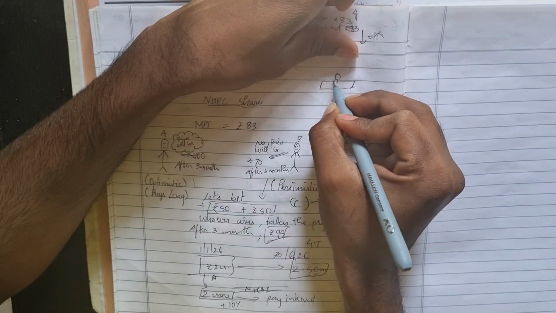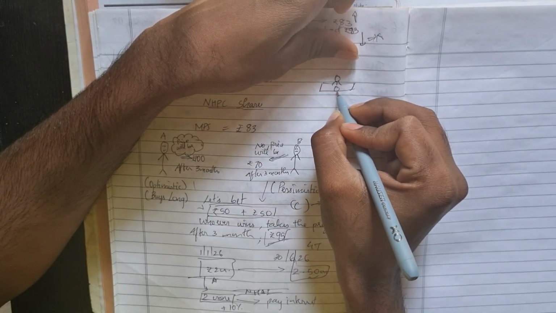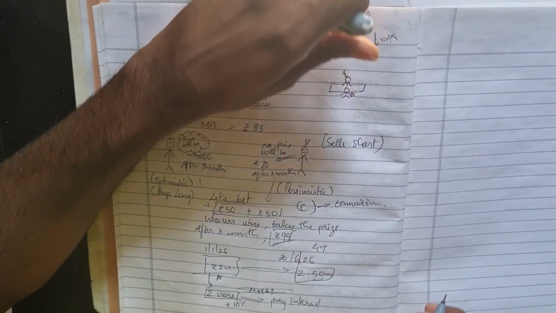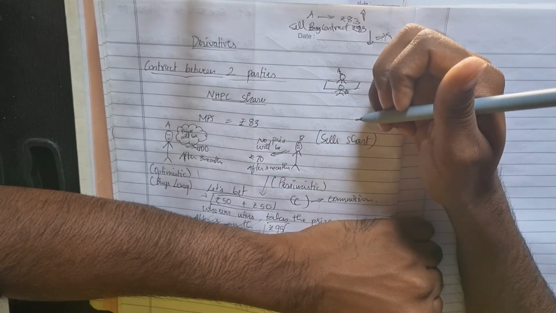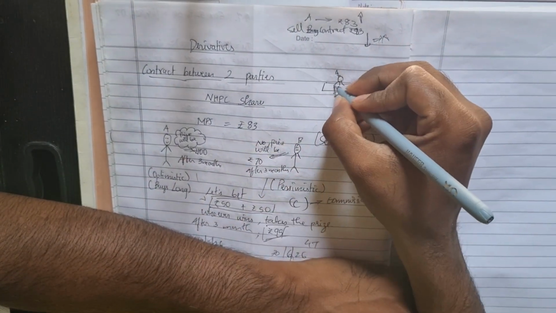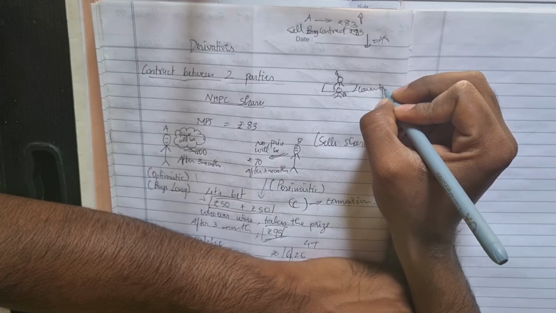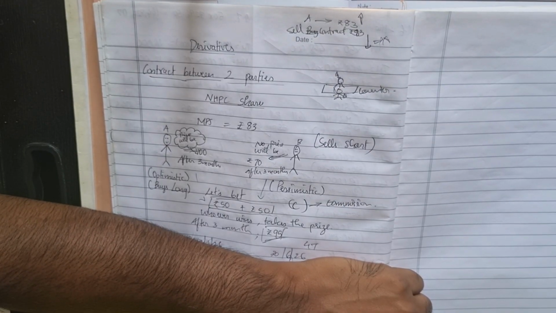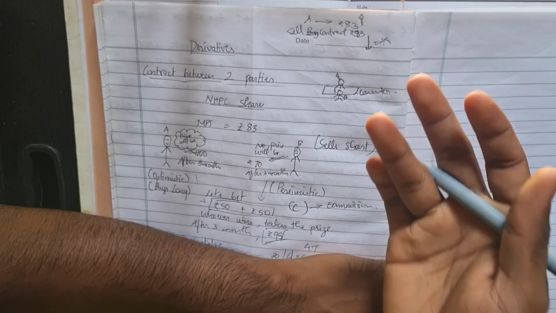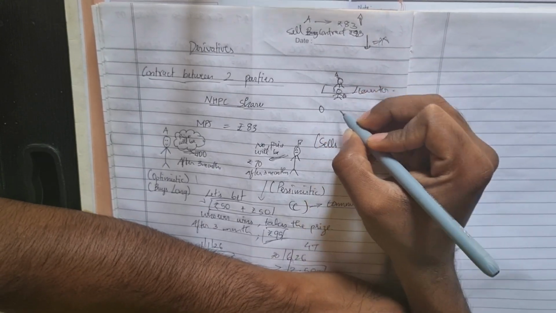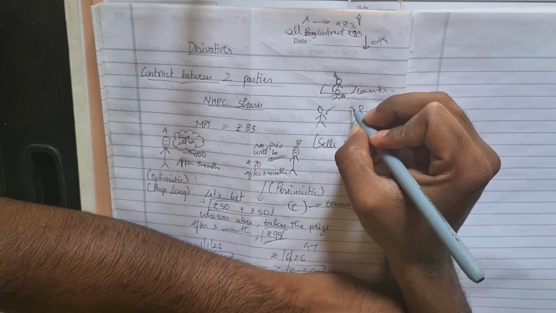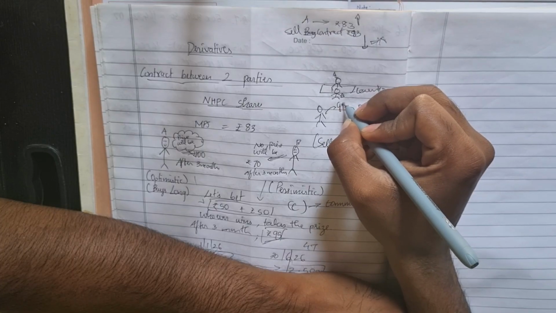A person is sitting here, another person is sitting here. This is person A, this is person B. Now they both are going to make a future contract over the counter. Over the counter they are making a price, they are making a contract. This is known as a forward. And what is a future? They will both go to a person called Grow.